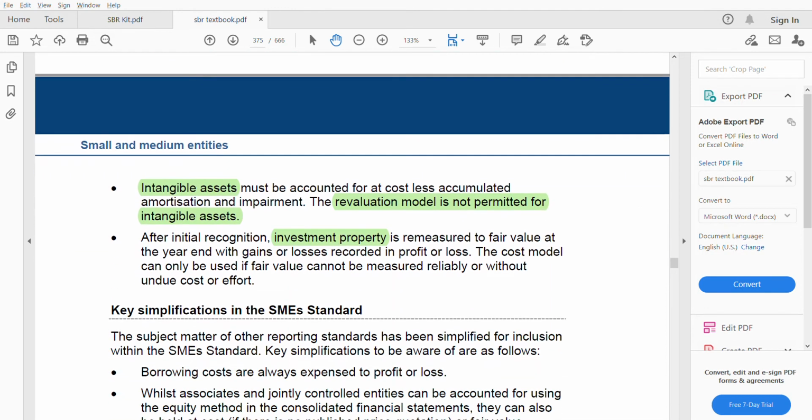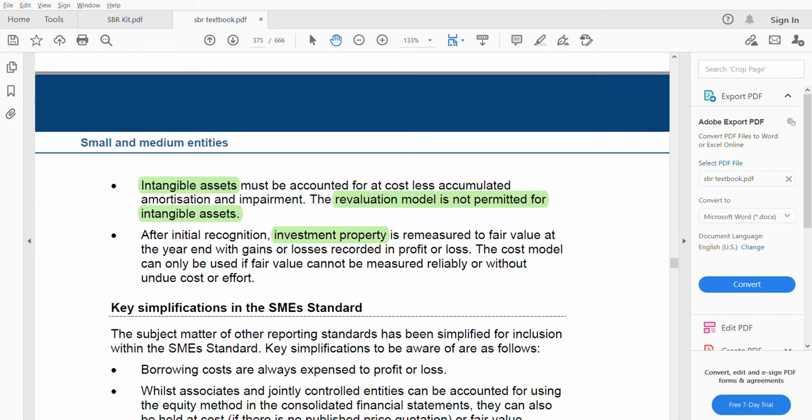Now let us go to the third one. After the initial recognition, investment property is remeasured to fair value at the year end with gain or loss recorded in profit and loss. You initially recognize it at cost, but later you remeasure it to fair value at the year end. From cost, if the fair value goes up, gain; if it goes down, loss.